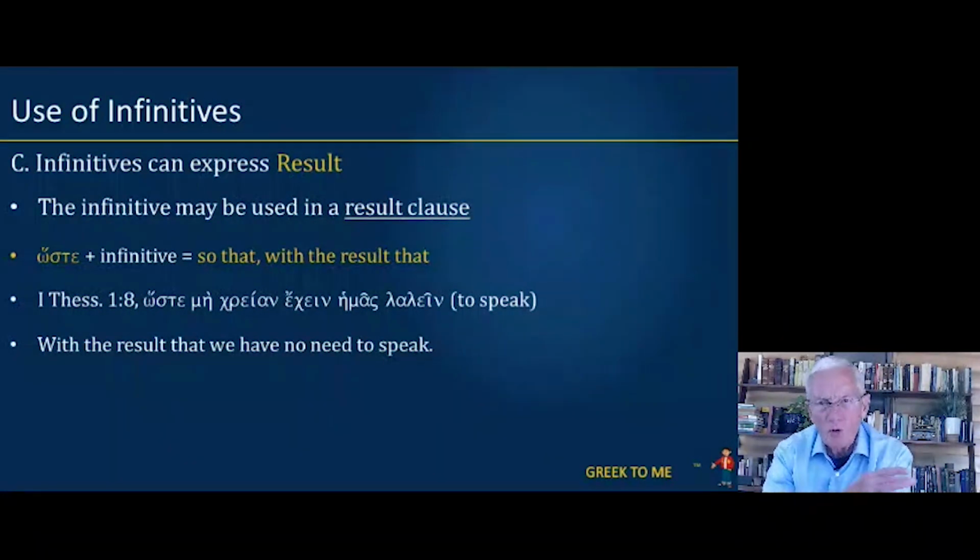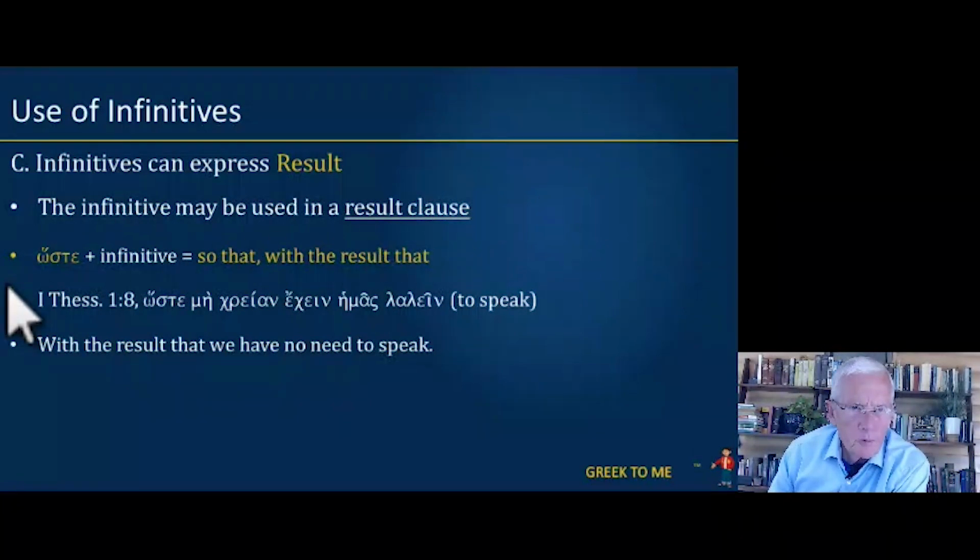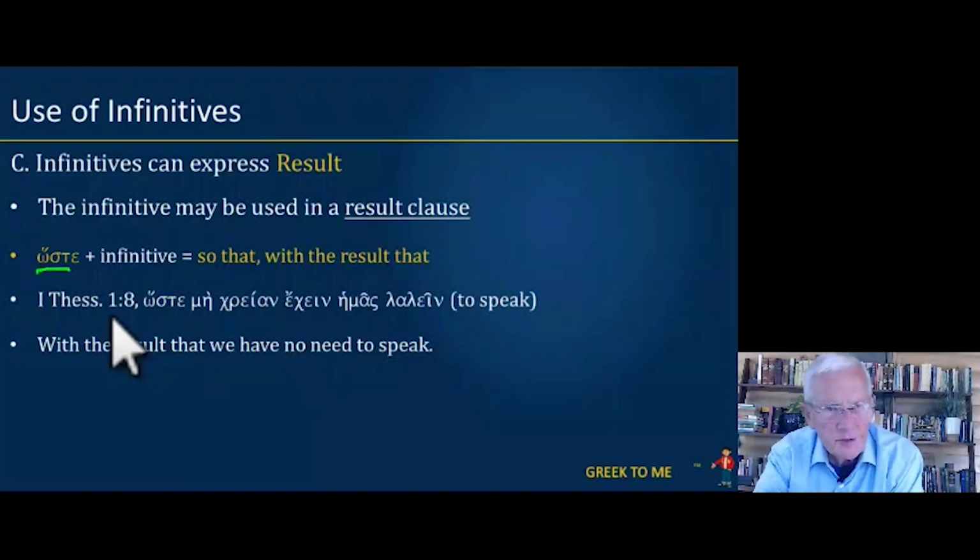Infinitives can also express result, and this would be a result clause. So, for example, we have hoste, so that, or with the result that. From 1 Thessalonians 1:8, let's pronounce this together. Hoste me chreian echein hemas lalein.